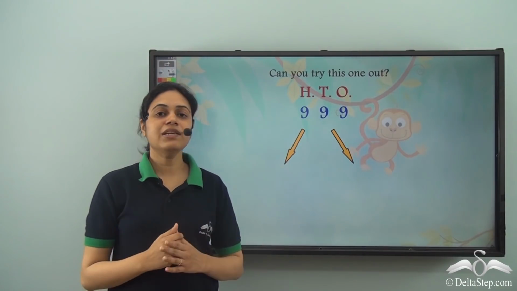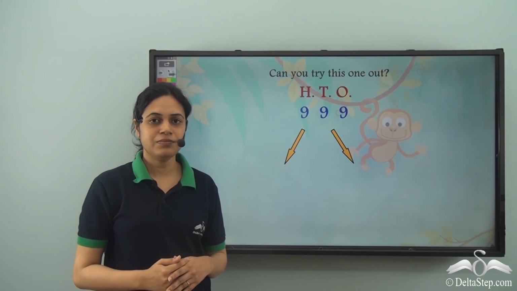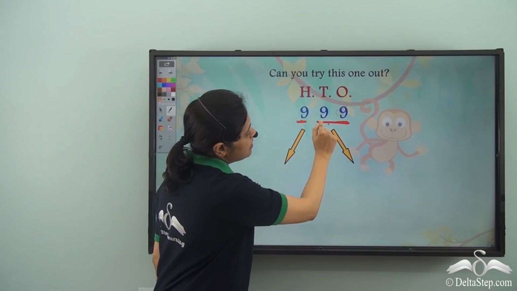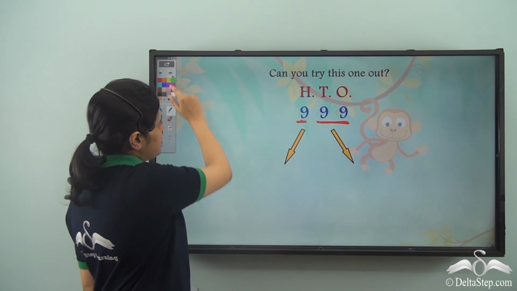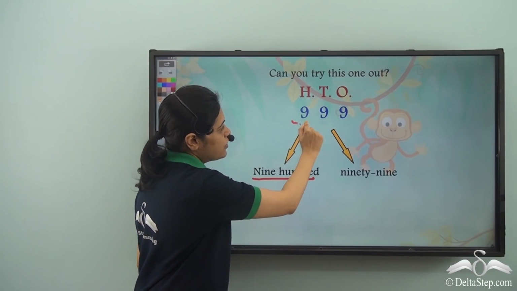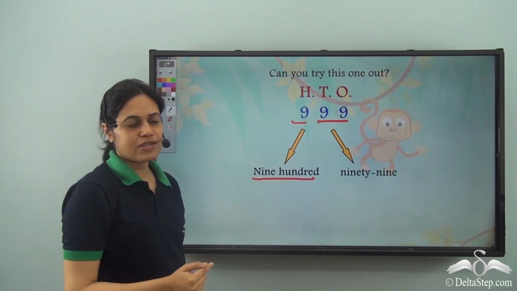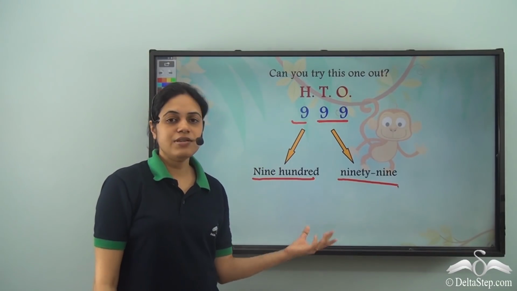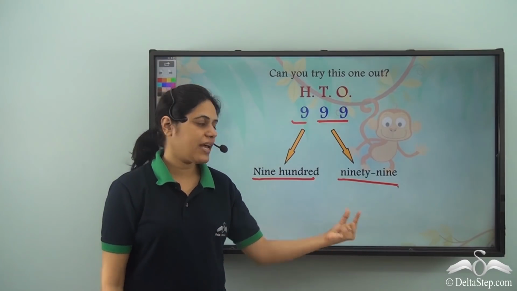Now can you tell me the number name of this number? Well, once again, we break it into two parts. So the first part will be 900 and 9 gives us 99. So the number name of this number is 999.